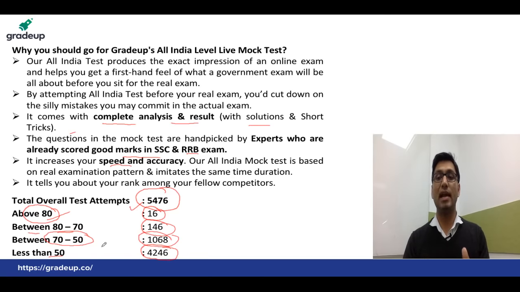You can see from this pattern of the total number of students who attempted that a lot of students have marks less than 50, from 70 to 50 there are more, and above 80 there are only 16. So your target should be above 80. You should try to score above 80, or around 70 to 50, in all your mock tests. Now I will be discussing the questions of general science.